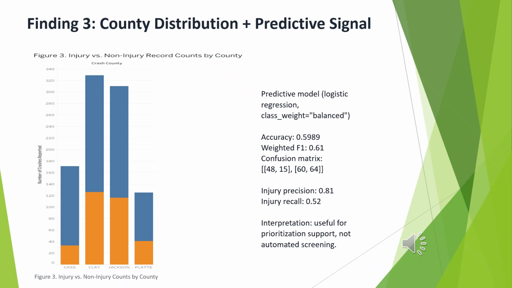The model that we used achieved 0.5989 accuracy with a weighted F1 of 0.61. Injury precision was high at 0.81, but injury recall was moderate at 0.52 with 60 false negatives. The appropriate operational framing is that this isn't an automated injury detector, but it can provide a supplemental prioritization signal to help rank or flag records for review when combined with engineering judgment.